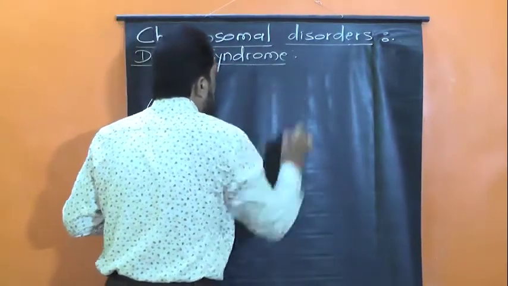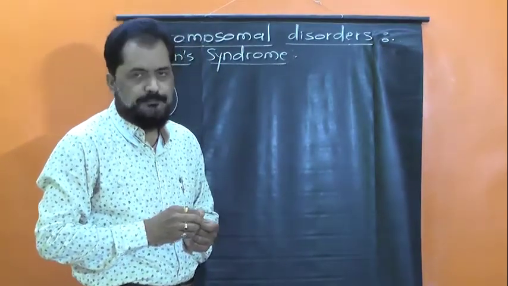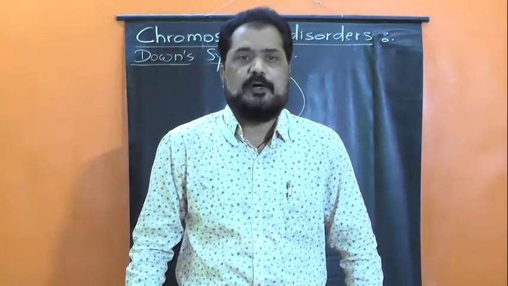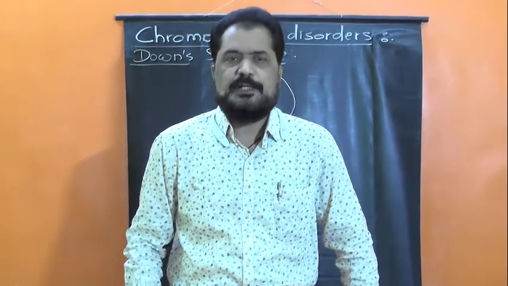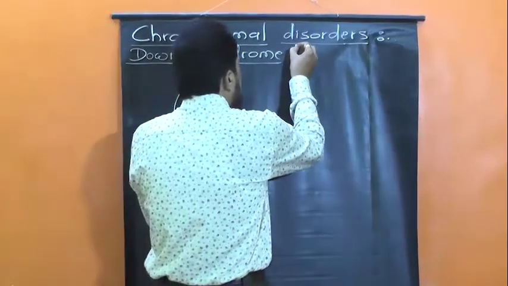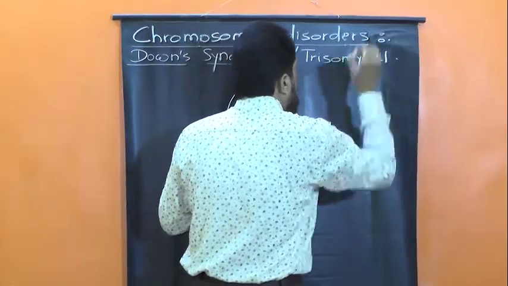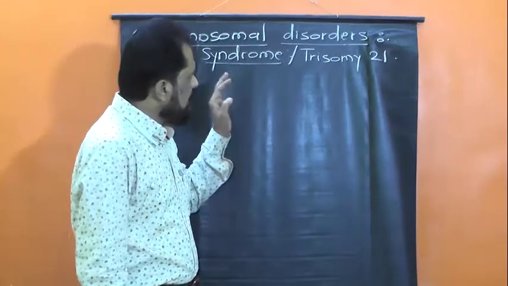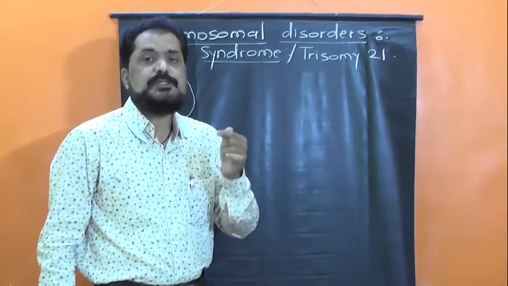Down syndrome is an autosomal abnormality. It is an autosomal disorder, and it was first described by the scientist J.L. Down in the year 1866, and that's why the name Down syndrome is given to it. Down syndrome is also known as trisomy 21 because in this syndrome the sufferers show one more additional 21st autosome.